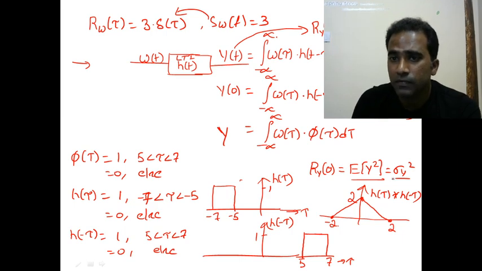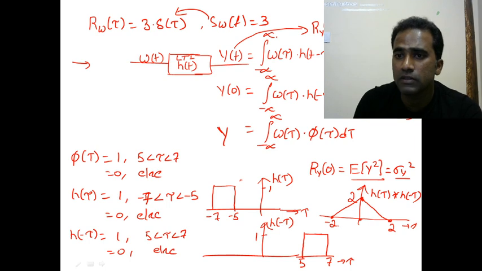Ry of 0 is nothing but h of tau convolution with h of minus tau at tau equal to 0. Right? And what is the value at tau equal to 0? It is 2 units. And ry of 0 equals 3 times 2 units. So ry of 0 is equal to 3 times the value of the convolution of h of tau with h of minus tau at tau equal to 0, which is 2 units, which is 6 units.